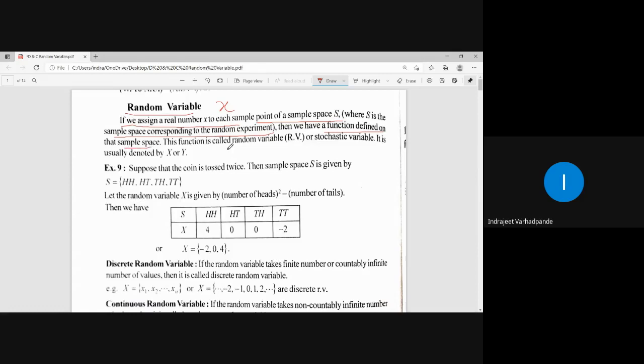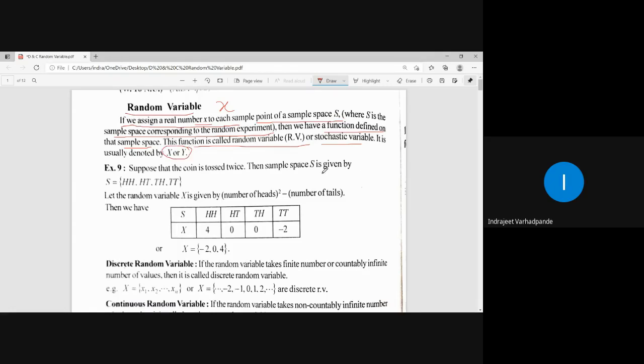What do you mean by a function? A function is nothing but a rule which associates the variable from one particular domain to another. So after assigning a real number x, that function, whatever will be defined, is called a random variable, or in statistics it is called a stochastic variable. It is usually denoted by capital X or capital Y.